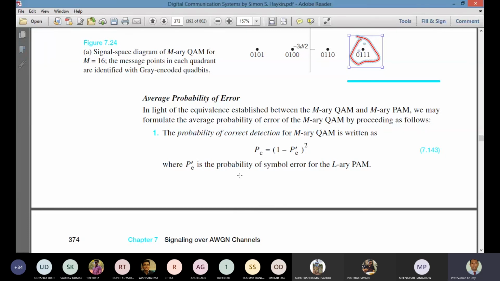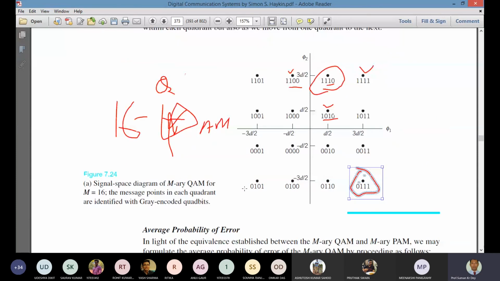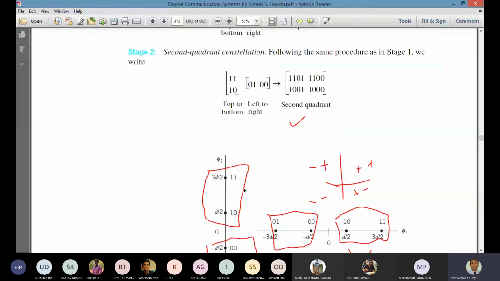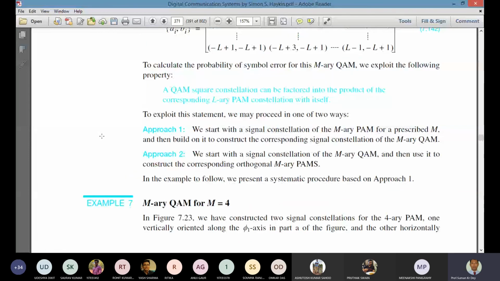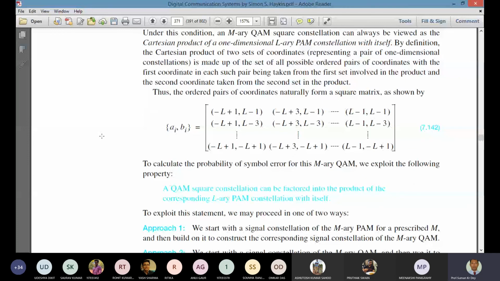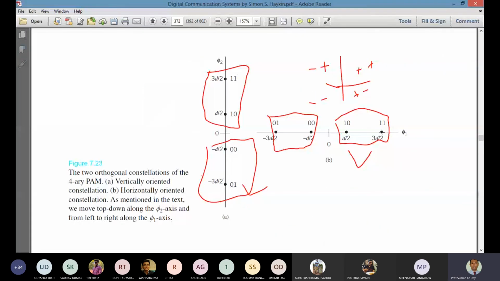For any signal or modulation scheme, either QAM or QPSK or whatever, we have to remember: one is the probability of error, and the average power or energy, and second is the power spectral density. Three things we need to remember. And one more thing is that when choosing the value of a single message point, the nearest one should have a single bit of change.